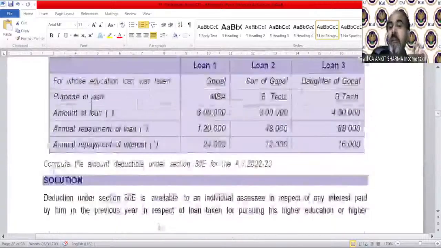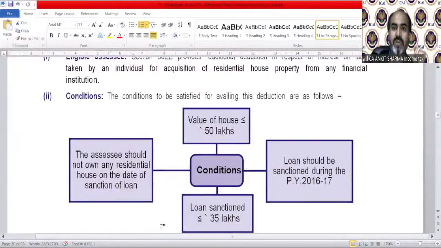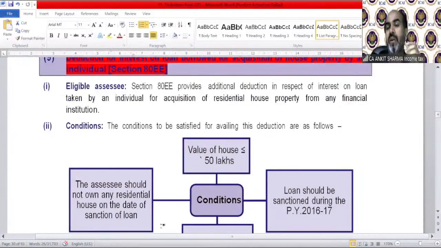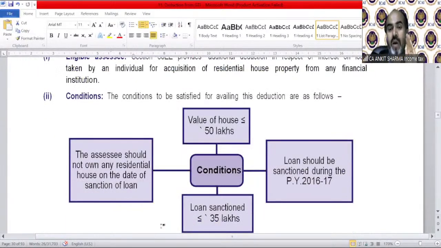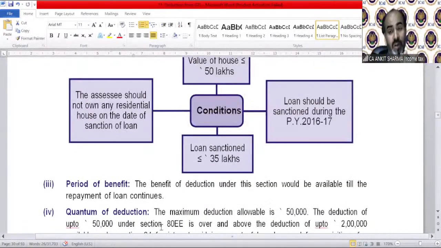Now we have 80EE. 80EE is for housing loan, of course, and it is applicable if you have taken a loan from previous year 16-17. So the value of the house should be less than 50 lakh, loan sanction value up to 35 lakh rupees, then you can claim an extra 50,000 deduction over and above the amount you are claiming in income from house property. Remember, this is over an excess limit of 2 lakh rupees as you have claimed in income from house property.